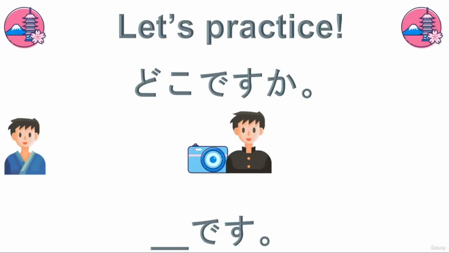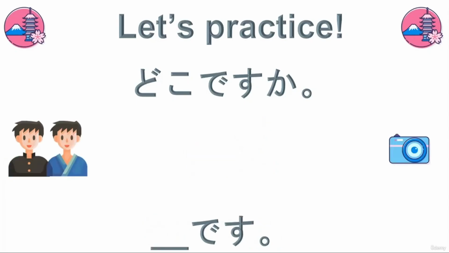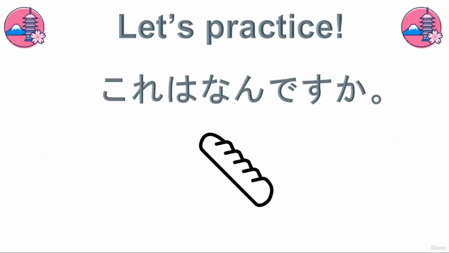Now, if the camera is next to the listener, what word would we use here? そこです。Very good. And if it's far away from both of them and we want to say it's over there, what word would we use here? あそこです。Great job. And now I will ask you what is it, and I will give you 5 seconds to answer what is it in Japanese.